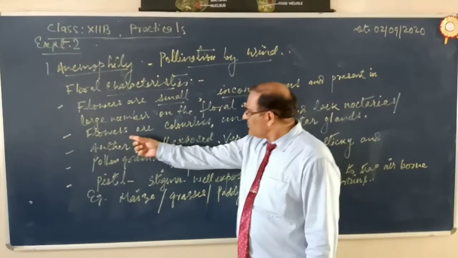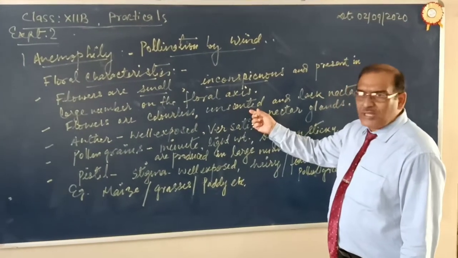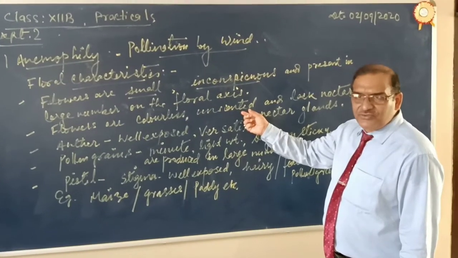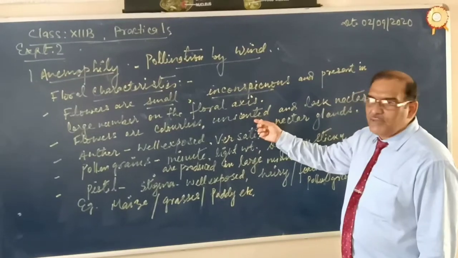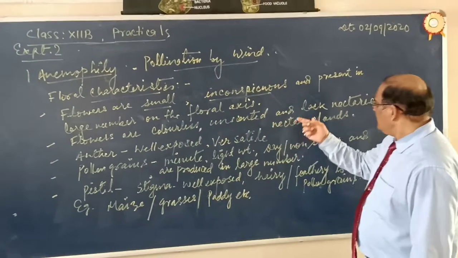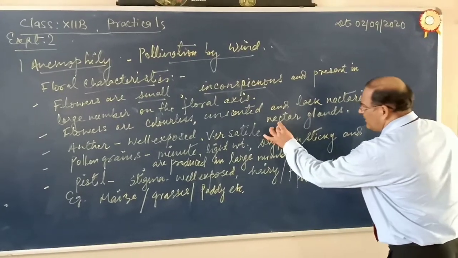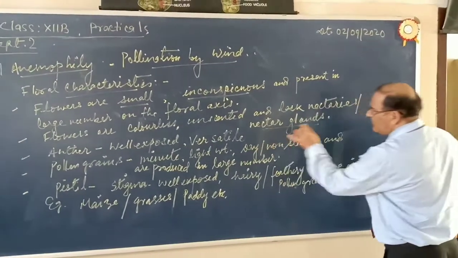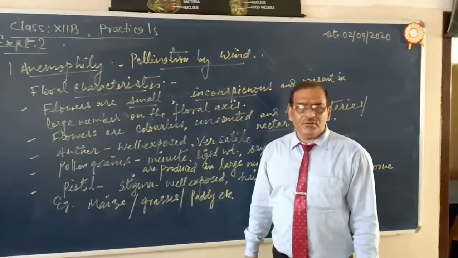Second point, flowers are colorless, unscented. They don't have scent, no fragrance in the flower. The flowers are colorless, unscented, with absence of fragrance, and lack nectaries or nectar glands. These glands are absent. The reason behind this is that wind is a kind of dead thing.